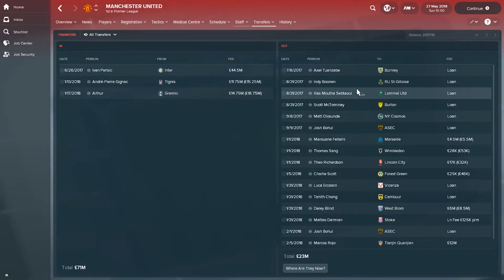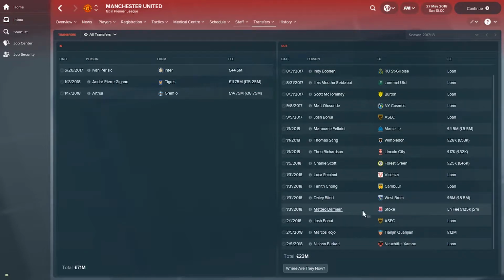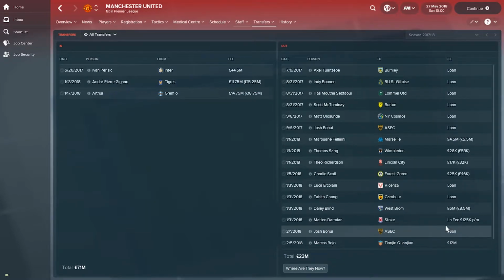On the outgoing list, we see Fellaini has left for Olympique Marseille for £5.5 million. Who else left? We see Daley Blind, a surprising transfer to West Brom for £8.5 million. This is very surprising. Usually Daley Blind is bought by a bigger team. Matteo Darmian has gone on paid loan to Stoke, and Marcos Rojo left for China's Tianjin Quanjian for £12 million. Also here at the very top we can see Axel Tuanzebe has been sent on a Premier League team loan to Burnley, and Scott McTominay has played actually at Burton during that season.